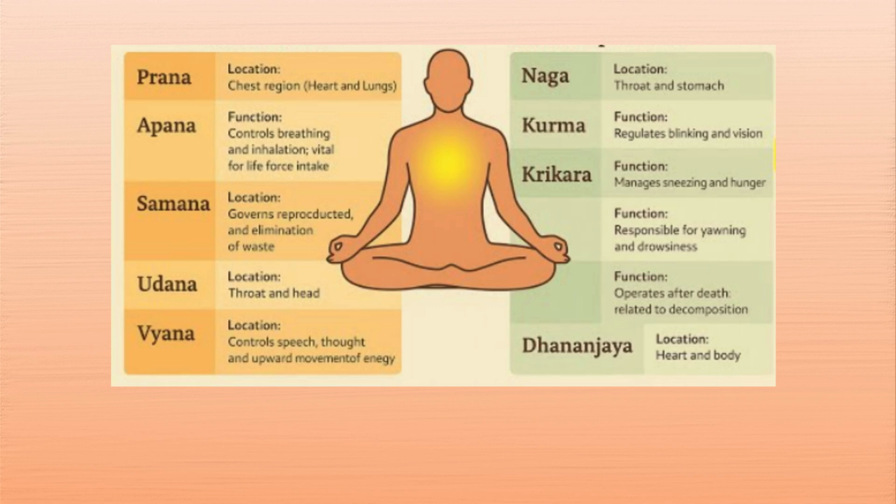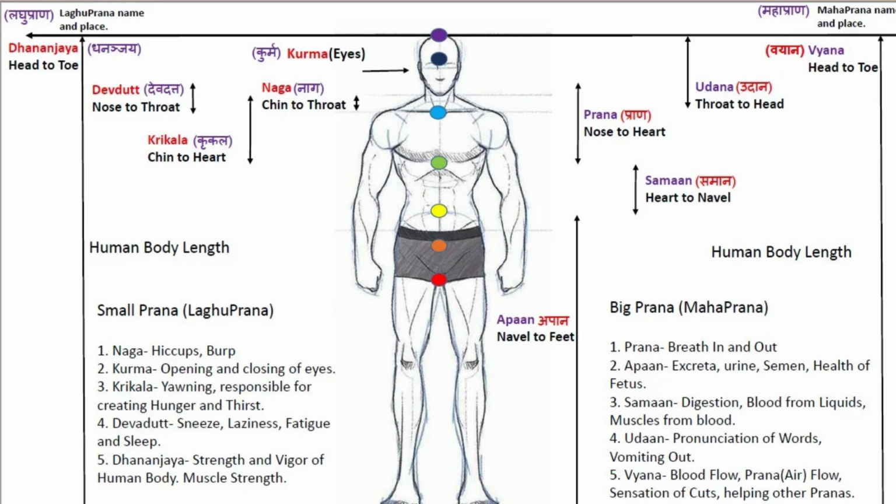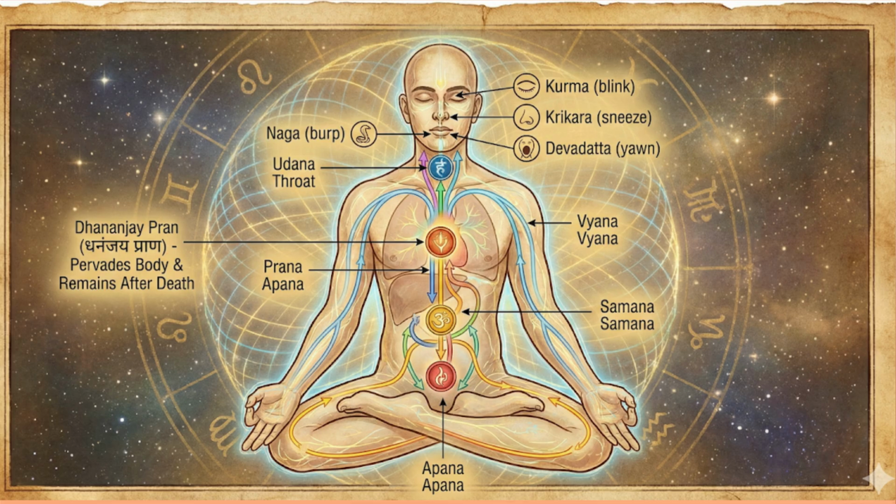The second group consists of the Vayus such as Nag, Kurm, Krikar, Devdatt, and Dhananjay. And these are involved in various body movements like yawning, burping, sneezing, movement of eyelids, hiccups, and various sounds in the body. The Dhananjay Vayu is the last one to leave the body at the time of death. This chakra represents the movement of Shakti as a pran. Prano hi Shakti Rupaha. Pran itself is the form of Shakti.